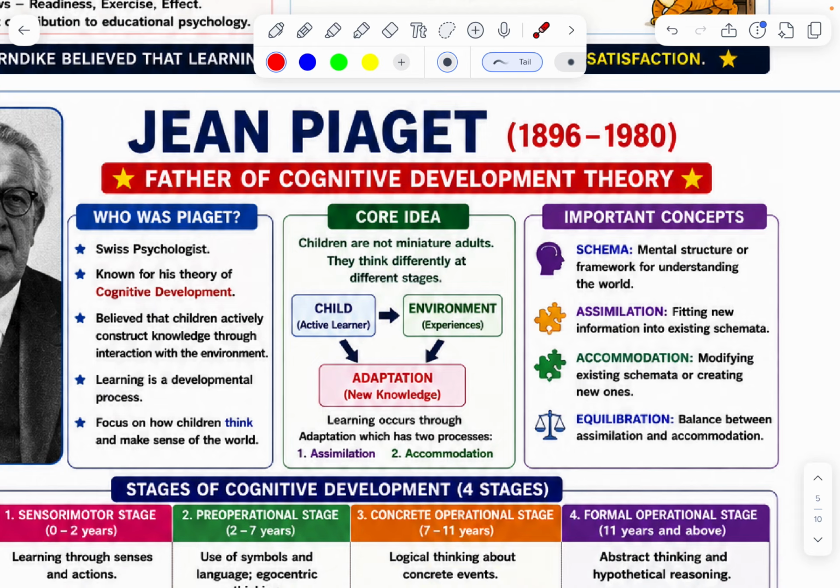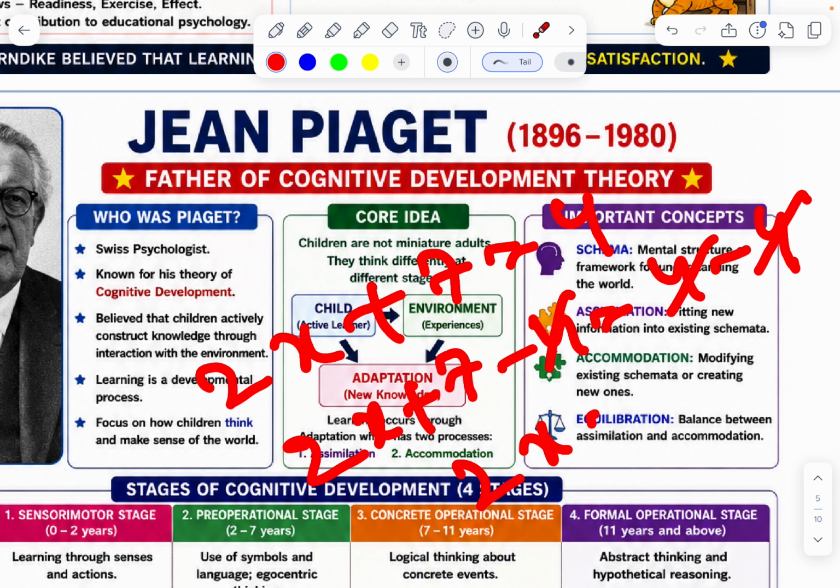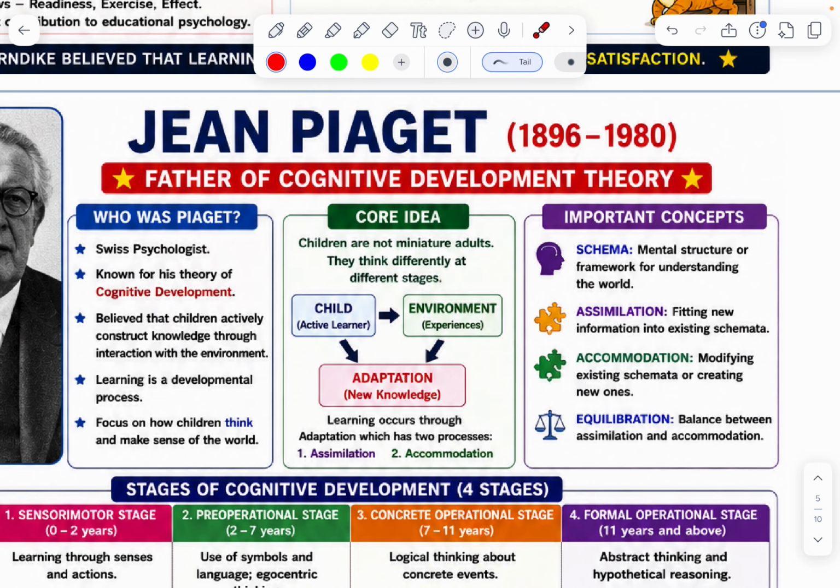Suppose he knows some knowledge in his mind, and he has some assimilation. Suppose he is solving 2x + 7 = 4. He knows he can add and subtract on both sides, left hand and right hand. Then 2x + 7 = 0, then 2x = -7, x = -7/2. It is the accommodation: modifying existing schemata, creating new ideas.